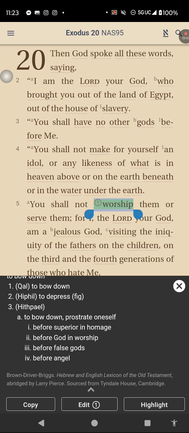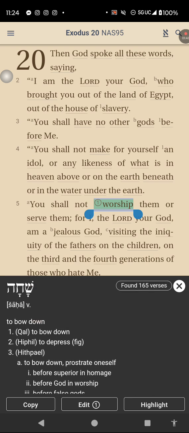Now, this before God in worship is kind of a theological definition, and it's based on the notion that no one should be worshipped except for God. Well, that's not exactly what the Old Testament teaches. This word is worship. It would have been read as worship in every instance by the Hebrew reader.